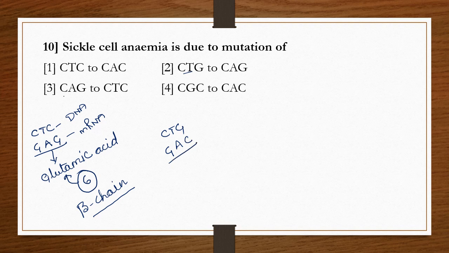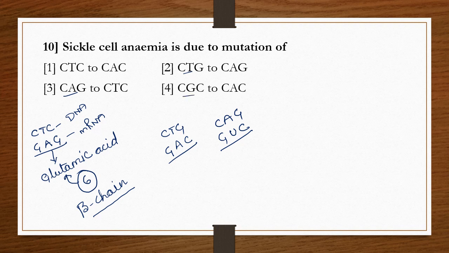Come to the third option, CAG. C bound with guanine, and A, in mRNA thymine is absent, so it becomes uracil, and C, so GUC. It does not represent glutamic acid. GAG is the glutamic acid.